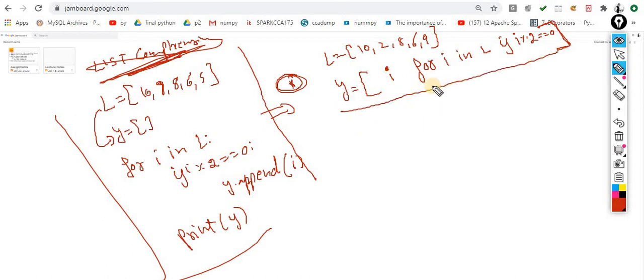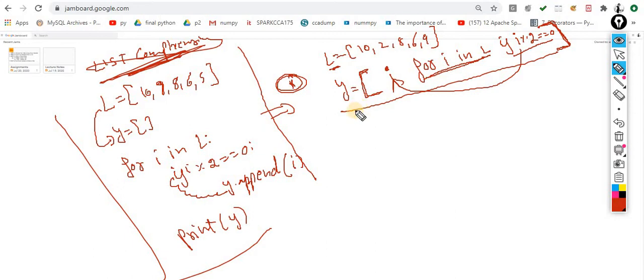Now observe this scenario. What I did? I added the items into this Y list. On what basis? First I iterated this L. This is the syntax, you have to remember it. After getting each element, I perform this condition here, and there is no need to append. Whatever the condition is true, it automatically returns I, and that I is automatically added into Y. So this concept is called list comprehension.